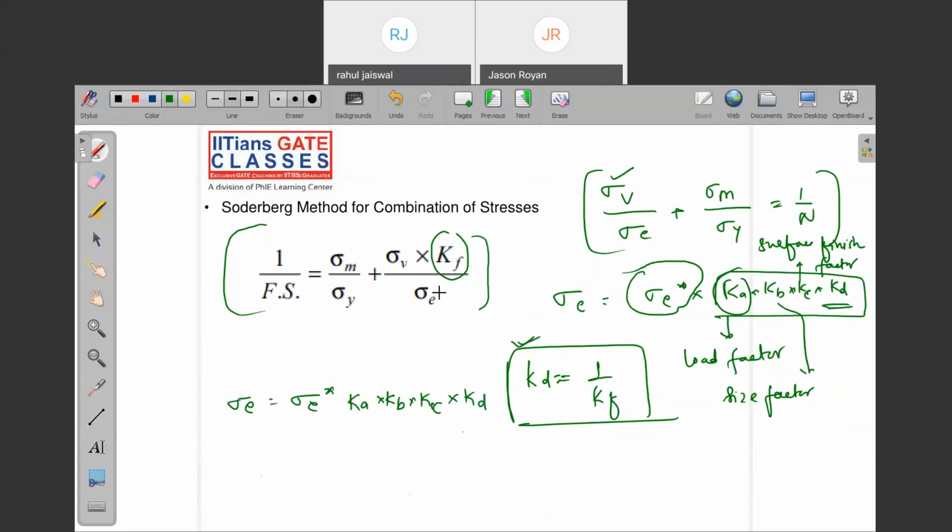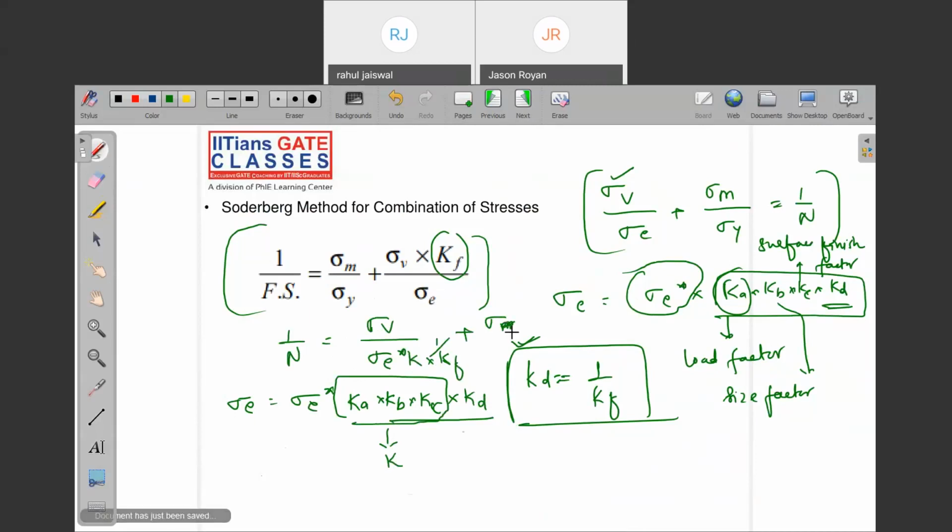Now what I'm saying, just replace sigma E with sigma E star. So what you are going to get? 1 upon N equals sigma V, let's say this total I'm calling K and KD I'm calling KF, that is 1 upon KF plus sigma M by sigma Y. Now it is clear. Then what can I write further?